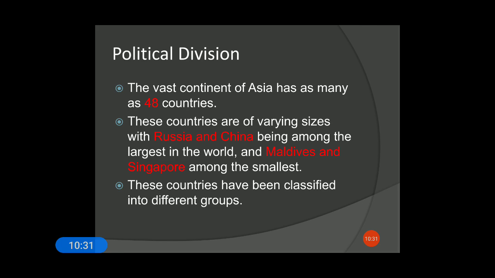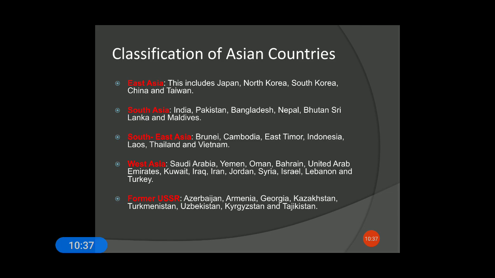All these 48 countries have been classified into different groups, so we'll be studying them one by one. Now the classification of the Asian countries. These countries are grouped into different categories like East Asia, South Asia, Southeast Asia, countries lying in West Asia, as well as the countries that lie in the former USSR. We'll see one by one.